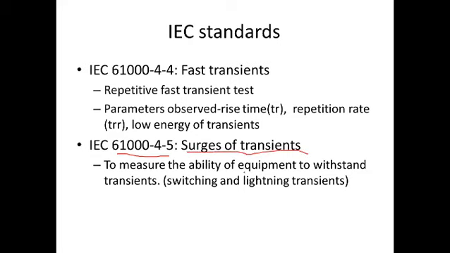It is used to measure the ability of the equipment to withstand transients. There are two typical types of transients: switching transients and lightning transients.